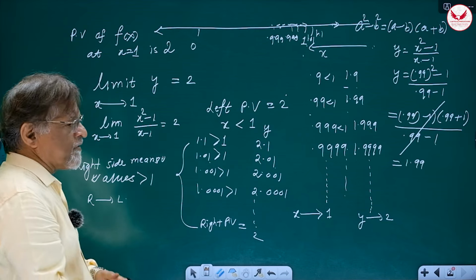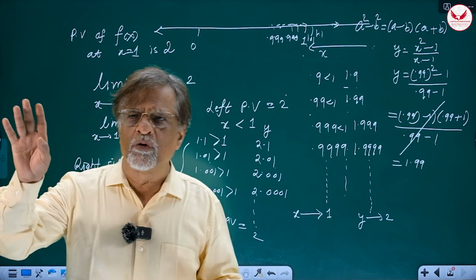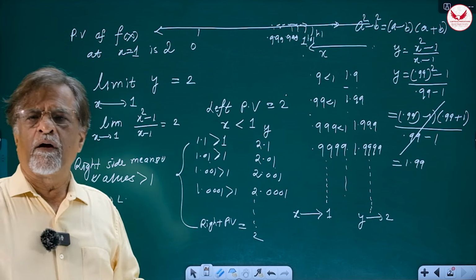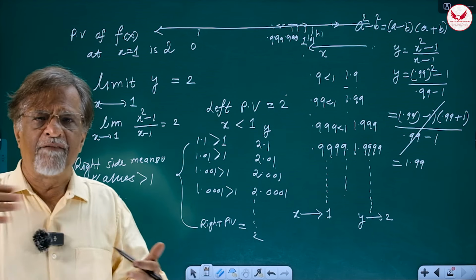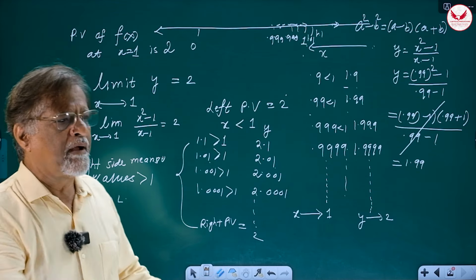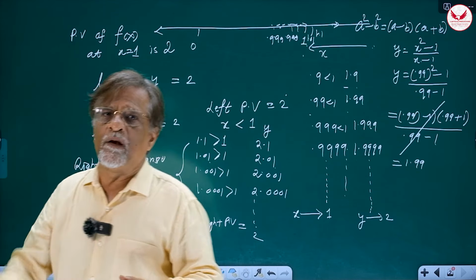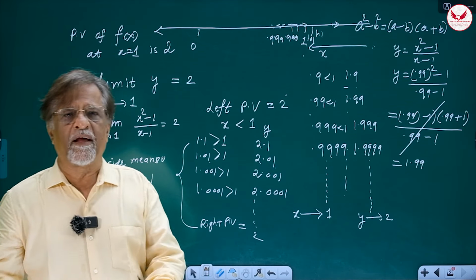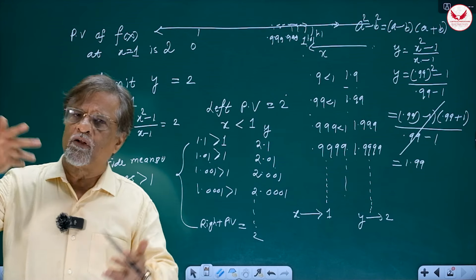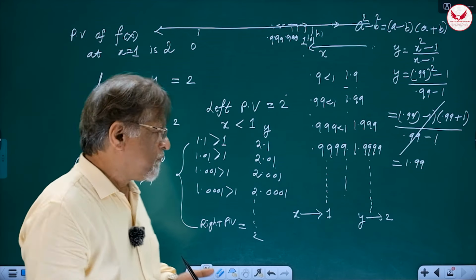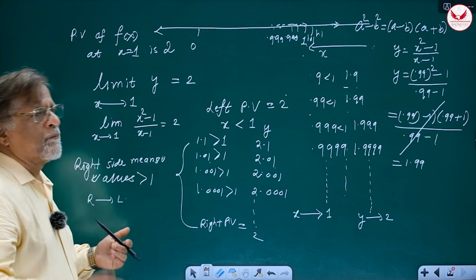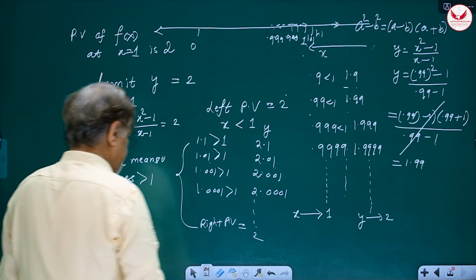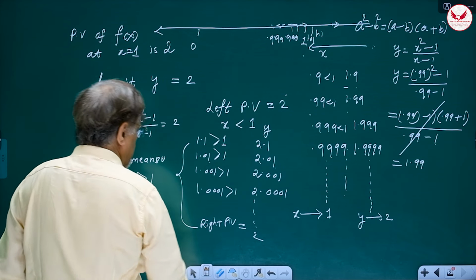So limit exists only when, now let us remove the words predicted value, we'll call it left hand limit and right hand limit. So whenever left hand limit is equal to right hand limit, then only the common value will be called limit. Otherwise, the limit as such does not exist. In the same way, even limit may not exist, because the approach from right and approach from left gives you different answers. That is not acceptable. I think this is clear.